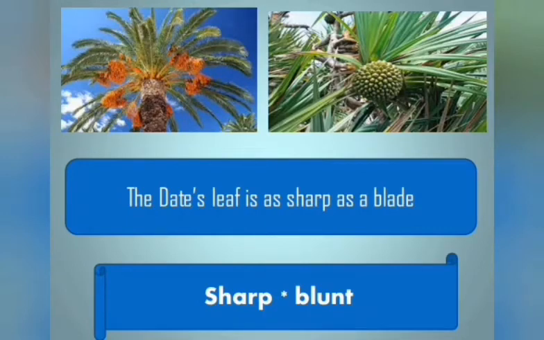This is your 6th line from your poem, children. Please listen carefully and respond for your homework. Your 6th line from your memory poem is, the date's leaf is as sharp as a blade. Here the poet is comparing the date's leaf with the blade. Okay, children? So, where does the date tree usually grow? Yes, very good. It can grow only in desert places. Okay, children? Now we move on to the next line.